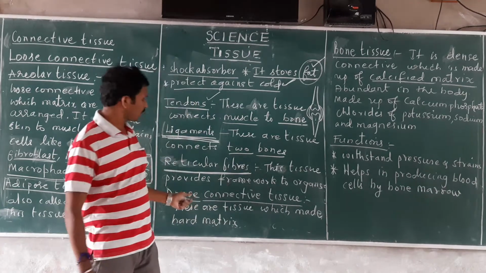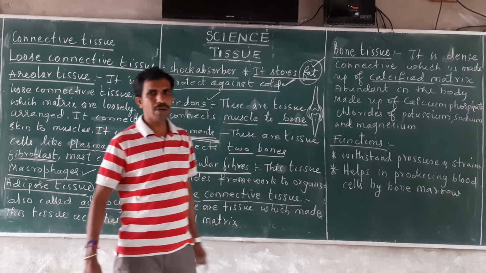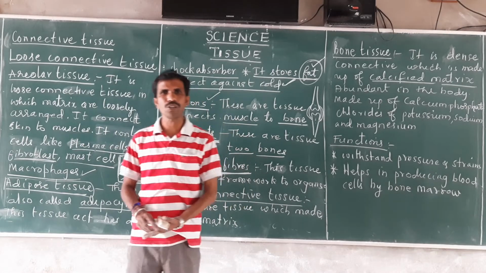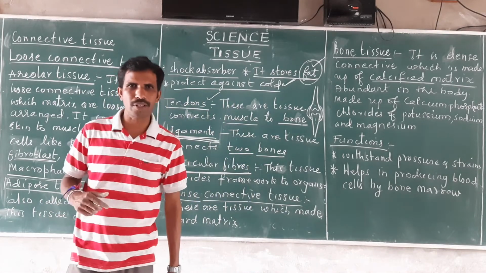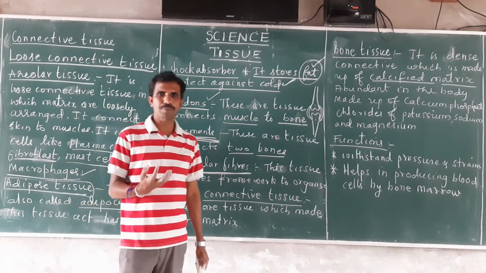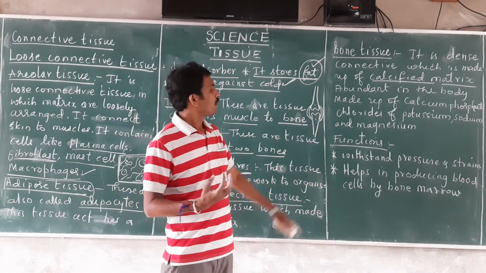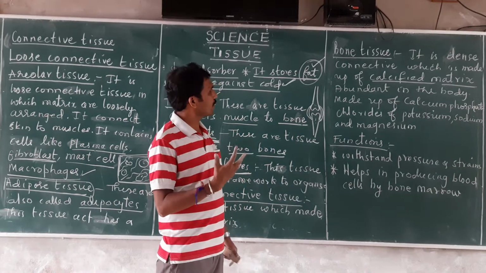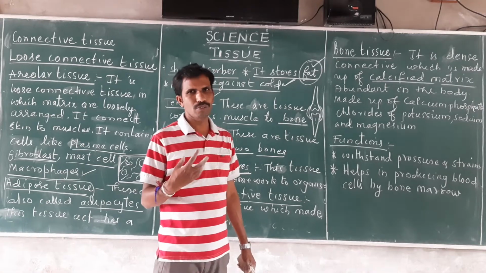We will come to one type of dense connective tissue, that is bone tissue. Bone tissue is an abundant tissue in the body. The body mass is mostly due to the bones present in the body.